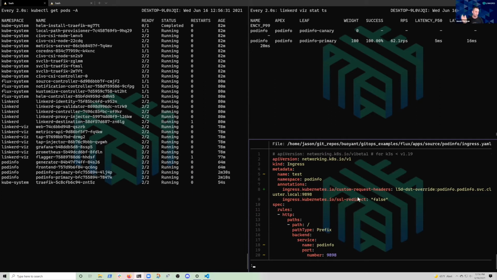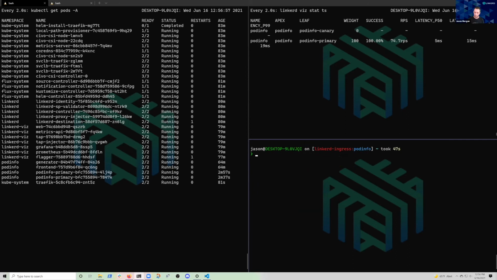So when I see something come in on the root path on this ingress, I want you to rewrite the host, to tell Linkerd to send it to the service for pod info, not to an individual pod that the ingress controller is going to pick. And that's going to allow us to take advantage of that traffic split and that Apex service to route things around.